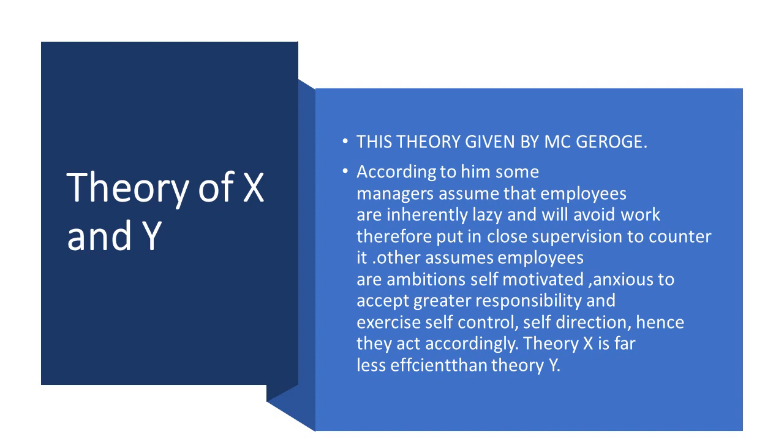This is called X and Y theory. Theory X is far less efficient than theory Y. After the theory, this is also an important point: this theory is given by McGregor. Motivational theories: Maslow's hierarchy of needs is given by Maslow, X and Y theory is given by McGregor.